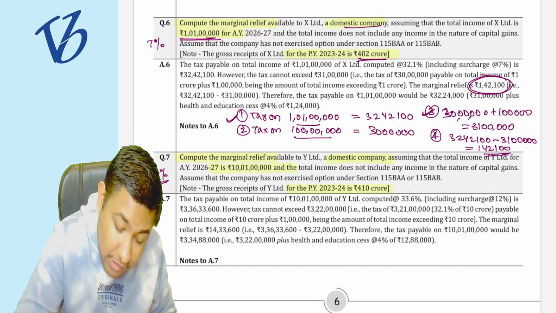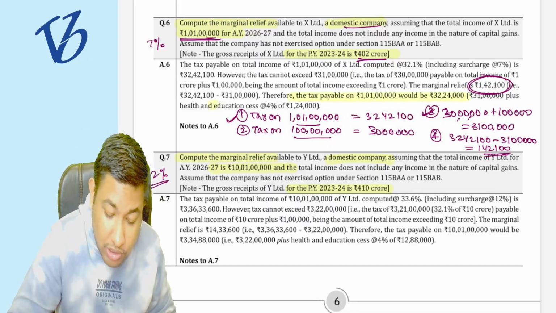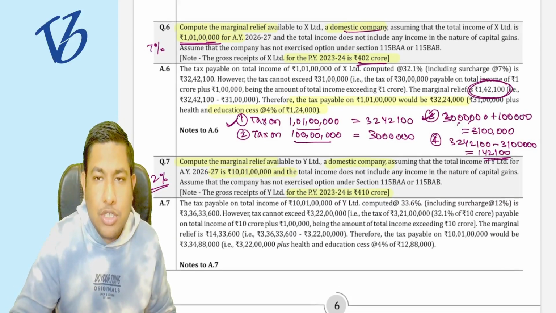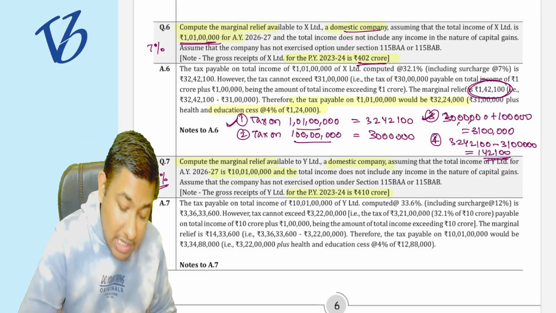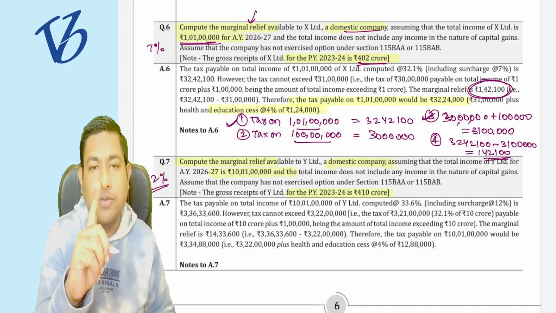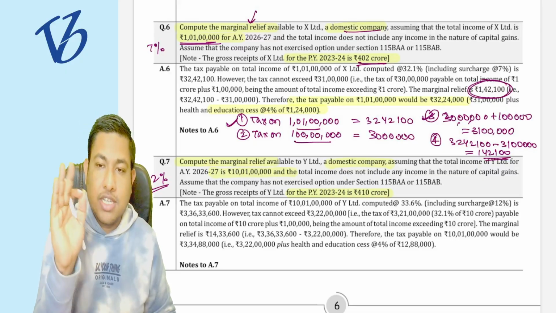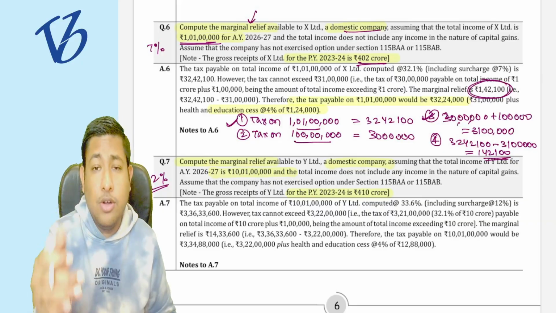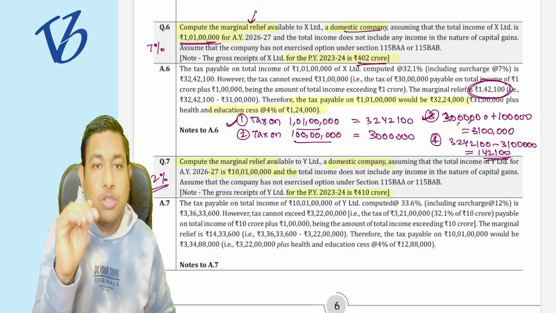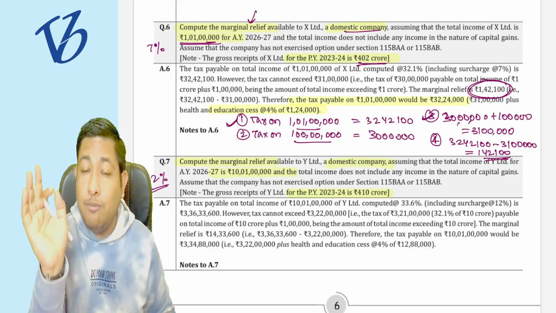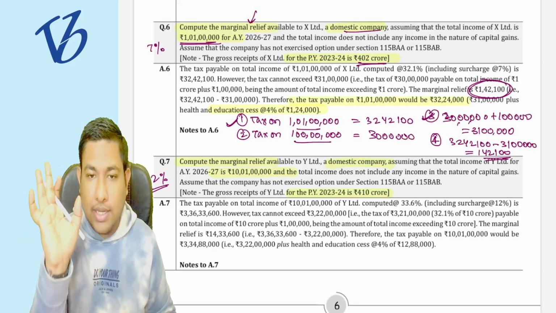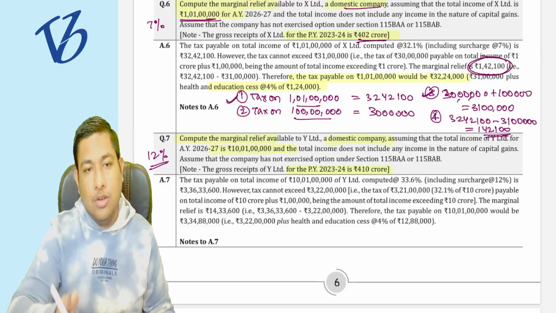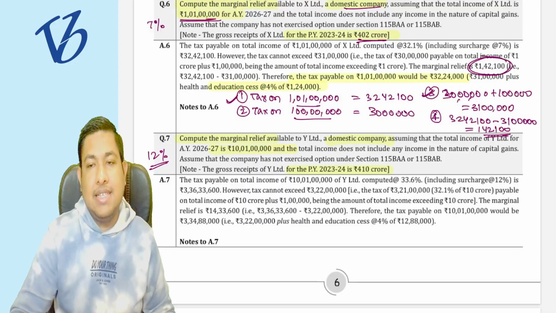They have further given you the tax payable as well. What is going to be the tax payable? But have they asked for the computation of tax payable? No, they haven't asked for the computation of tax payable. They just asked for the marginal relief. So just compute the marginal relief. For computation of tax payable, if you have the time, you can calculate it, but there are no marks for that because they have just asked for the computation of marginal relief. So just do that. Okay. In the same way, you have to do it for the 10 lakh rupees and you will get the answer. It is as simple as that.